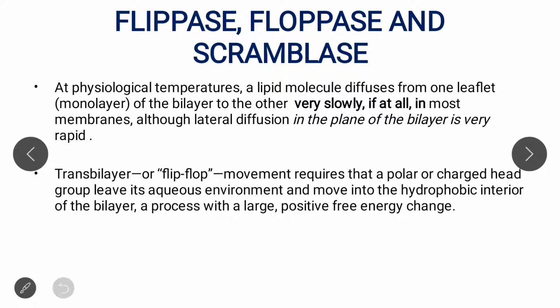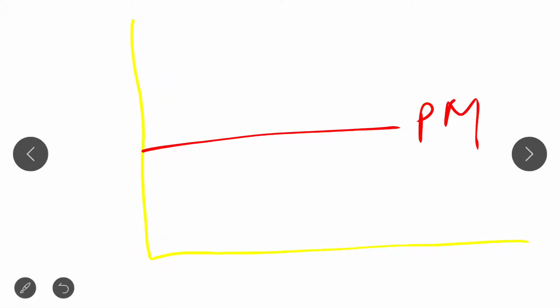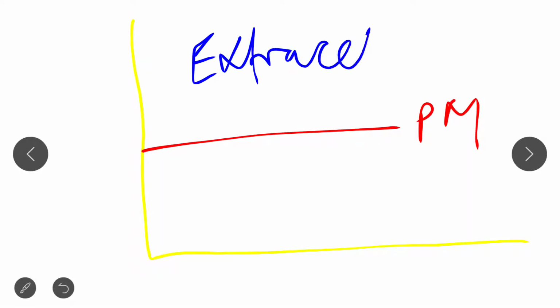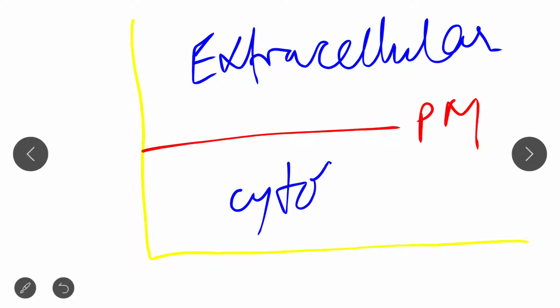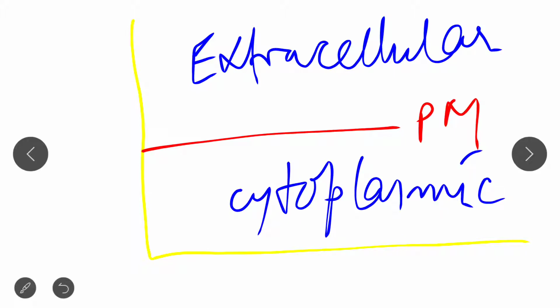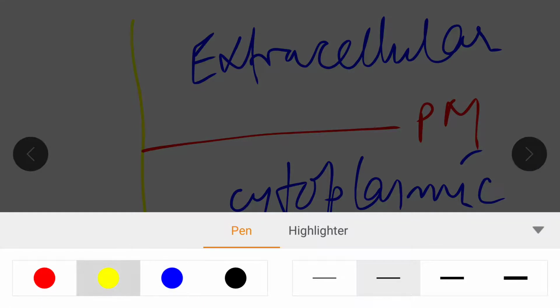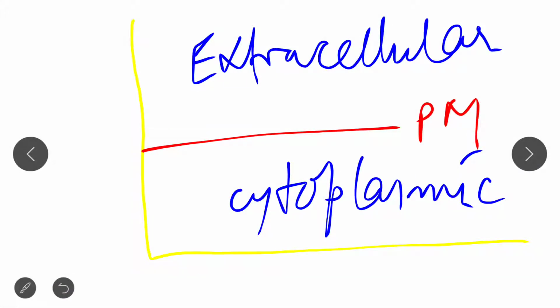So first of all, we should know, see, this is the plasma membrane layer. This is the plasma membrane, and this is the extracellular part of the plasma membrane. And this is the cytoplasmic part. As I already mentioned in my previous lectures of cell biology, the movement of the phospholipid is very important.